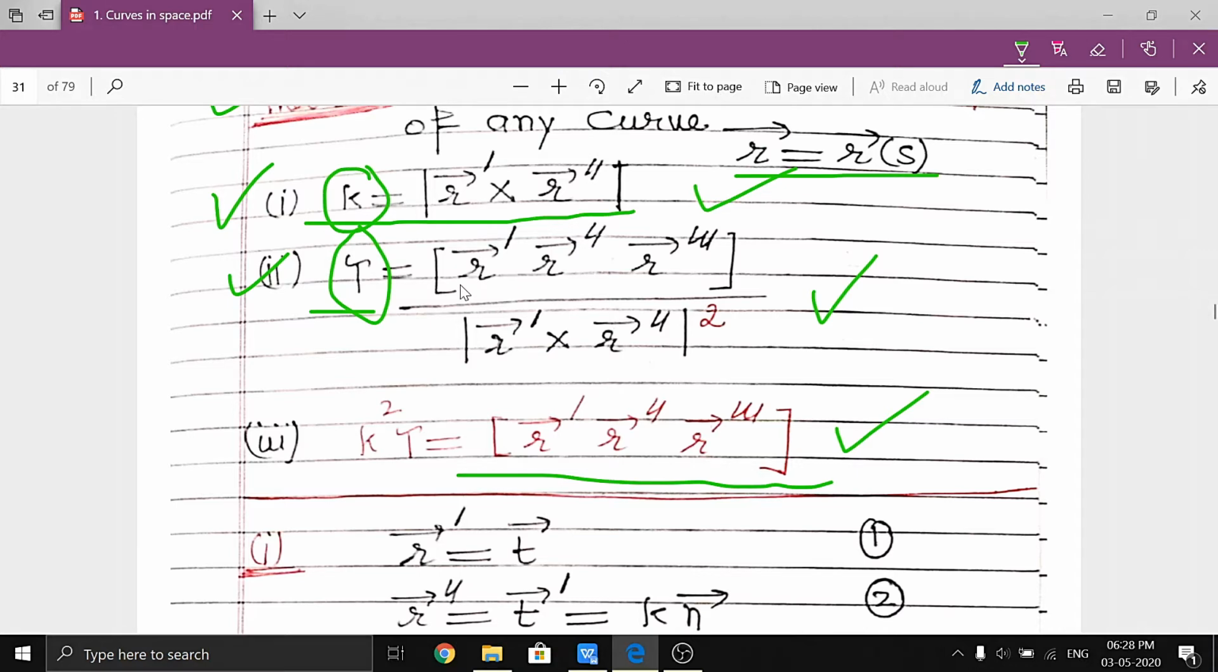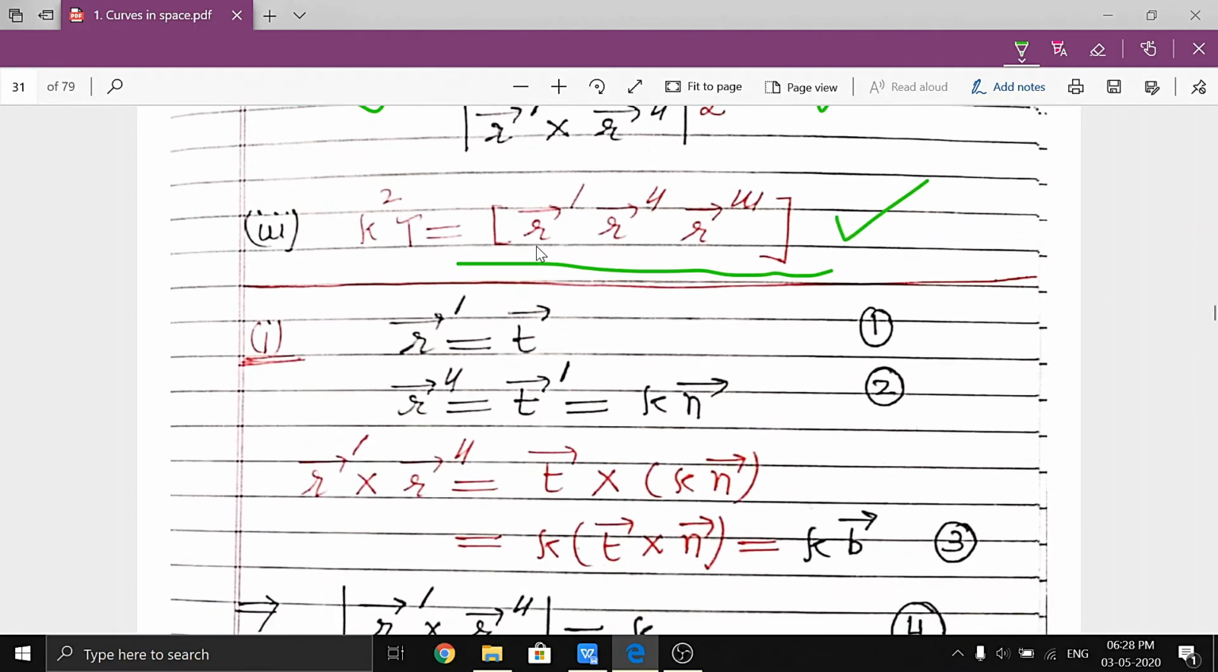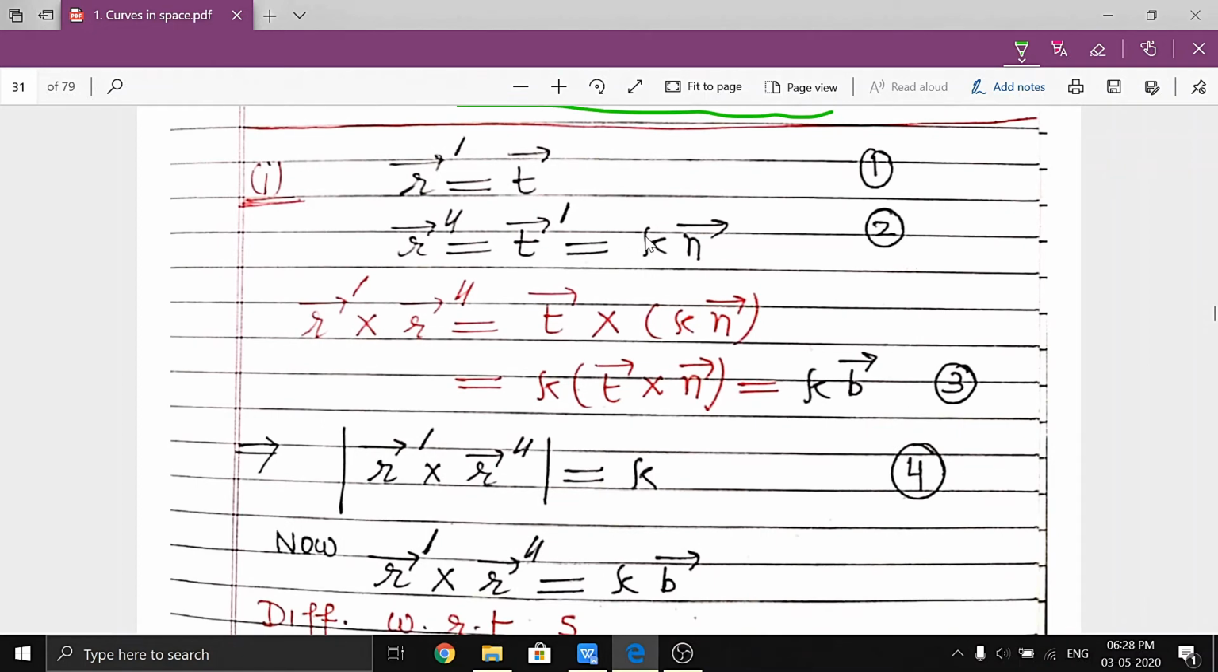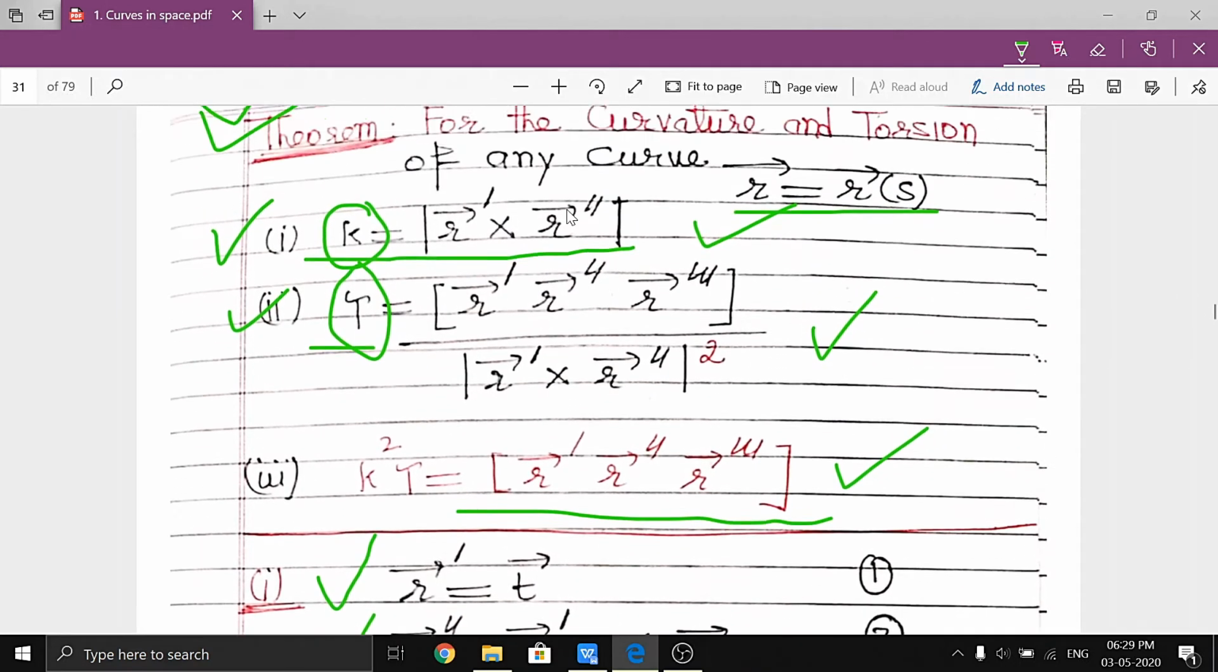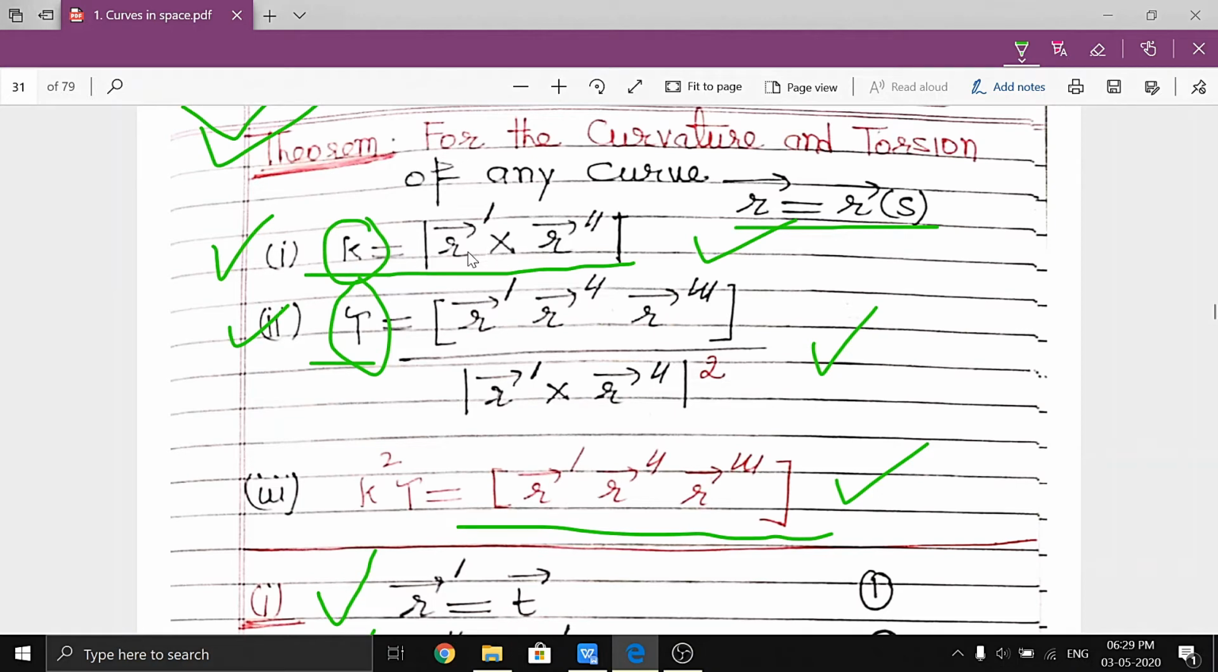So remember this also. Now, to prove the first part, we know that r dash is equal to t. Clear? Now differentiate with respect to s. This is r double dash, which is equal to t dash, by definition, which is equal to kappa n. Clear? So in order to find r dash cross r double dash, we take the cross product of these two vectors.